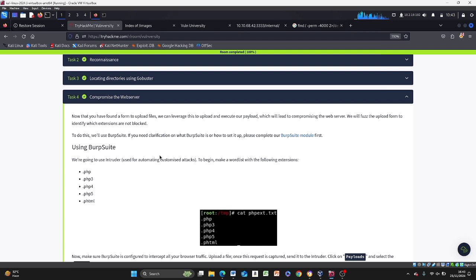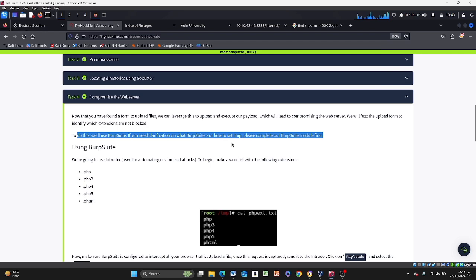One of them is PHP, obviously. According to this text, we have PHP, PHP3, PHP4, PHP5, PHTML. Developers with knowledge in cybersecurity would block all of these. So if you upload a file with PHP, it might get blocked, which is what this text is saying. To do this, we'll use Burp Suite.